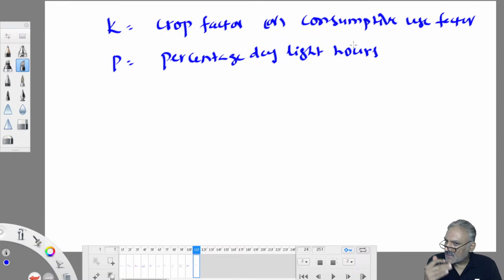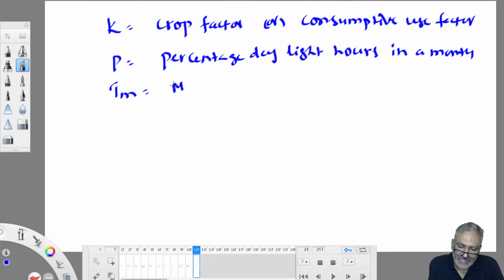So in winter, early morning until 7 o'clock you don't find the sun. In summer, by 5:30 you will find the sun in the atmosphere, isn't it? In summer the sunset happens very late; till 7 o'clock in the evening you will find the sun. But in winter, you will come late and leave early. That means the number of daylight hours in winter is less, and in summer it is more. So that is also important: at what time of year are we calculating this? Summer or winter? Percentage daylight hours in a month. And TM is known as the mean monthly temperature.